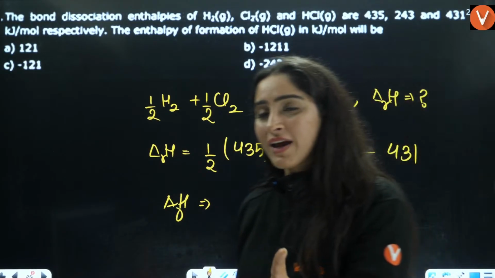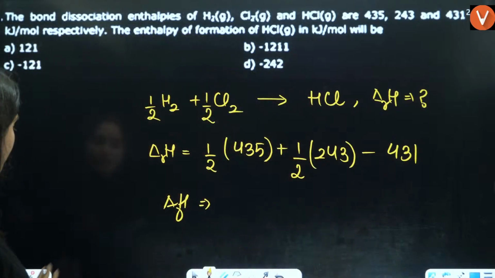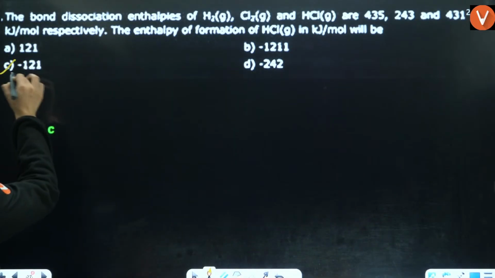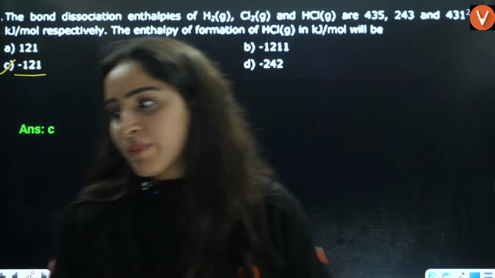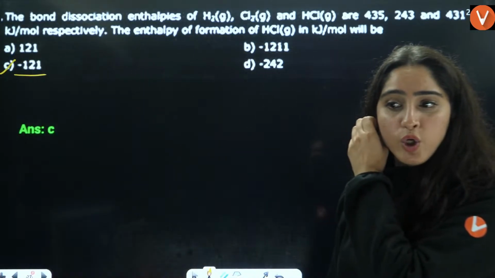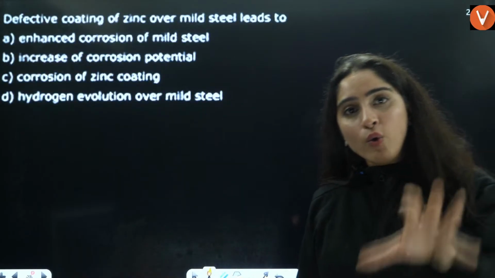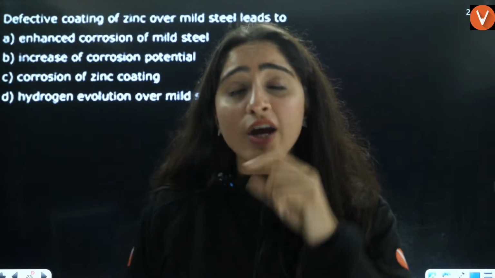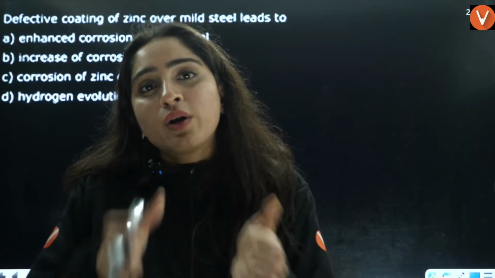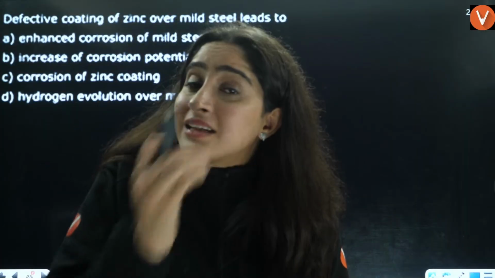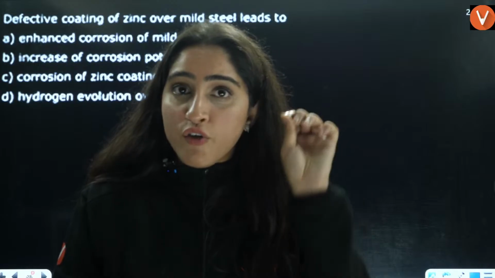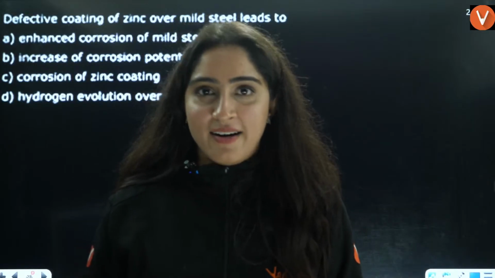It is always reactants minus products. Solve this and you will get your answer as minus 91. Okay, everybody, are you getting minus 91 as the correct answer? Yes, okay. Just remember, only in case of bond energy or bond dissociation energy do we do reactants minus products. In other cases, delta H of reaction is always products minus reactants.